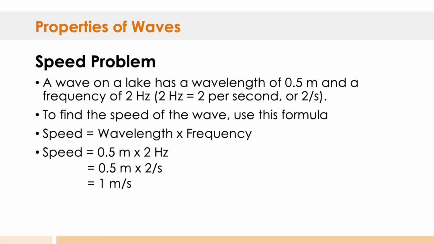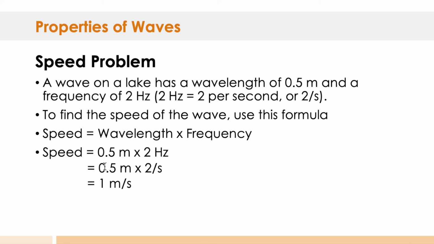So here's a quick speed problem when it comes to waves. A wave on a lake has a wavelength of 0.5 meters and a frequency of 2 hertz. So 2 hertz would equal 2 waves per second, or 2 per second. To find the speed of the wave, use this formula. Speed equals wavelength times frequency.